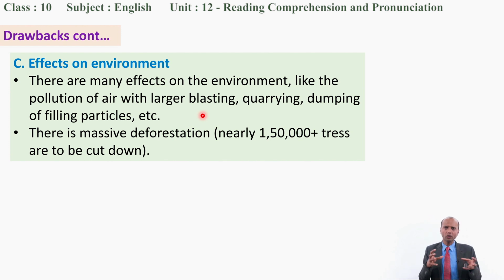So in that process, there will be more air pollution. And there is massive deforestation. It is said that more than 150,000 trees are to be cut down. 150,000 trees. Look at this ratio. So this is another challenge.